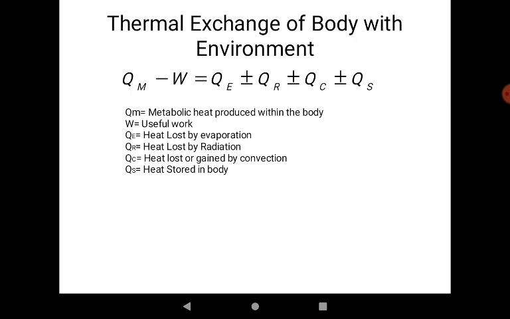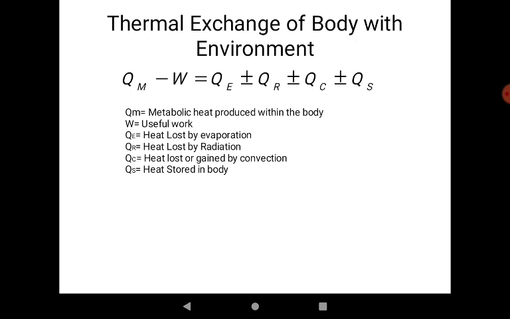So what would happen with this extra amount of energy? It is shown here that there is some energy we require to maintain the temperature, shown here as QS, the amount of heat stored in the body.